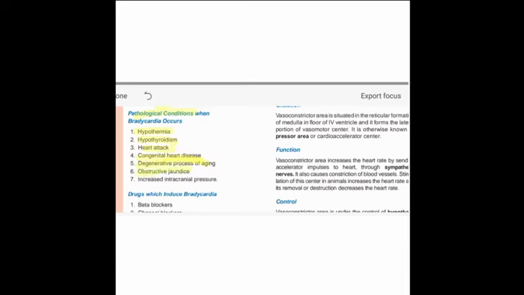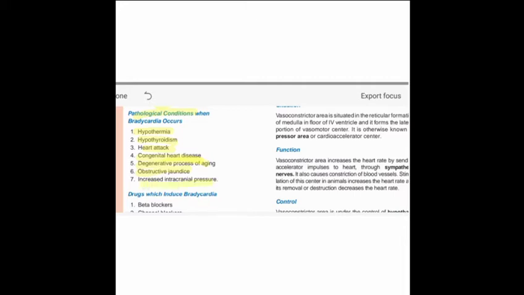Obstructive jaundice means jaundice which is due to any obstruction in the bile duct pathway or the sphincter of Oddi pathway. When there is any obstruction due to the formation of a stone, then bradycardia will occur.